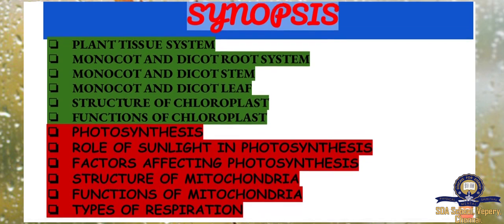Synopsis. The topics we already discussed are plant tissue system, monocot and dicot root system, monocot and dicot stem, monocot and dicot leaf, structure of chloroplast and functions of chloroplast. These are the topics we already discussed in the previous videos. In this video, we are going to discuss photosynthesis, role of sunlight in photosynthesis, factors affecting photosynthesis, structure of mitochondria, functions of mitochondria, and types of respiration.